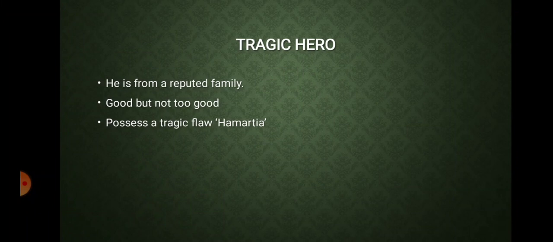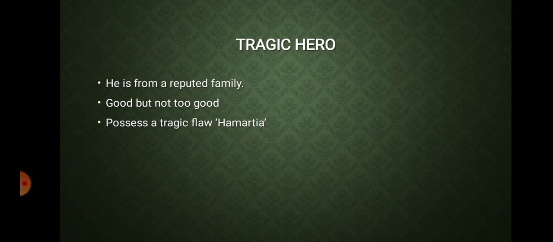Doomed means he is going to end up badly, right? And it happens. So it's not that his good quality is going to save him. It is the actions that are going to take place, and they would lead to his doom. He's going to end up badly.